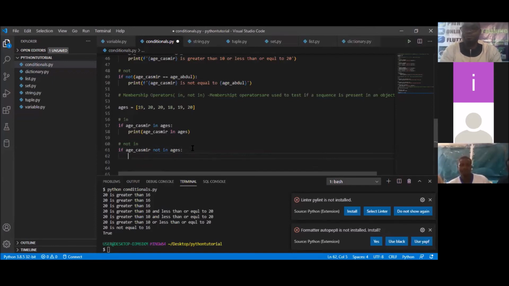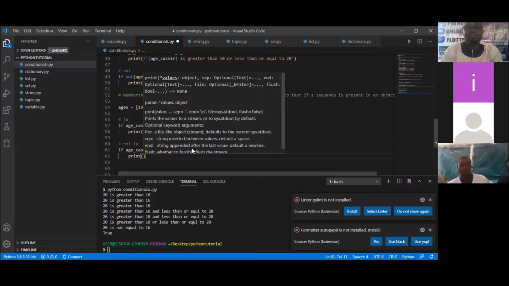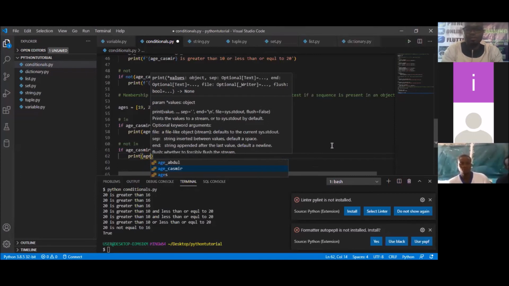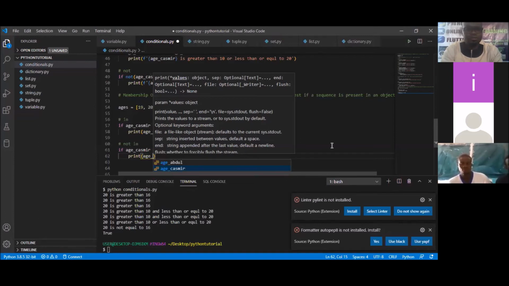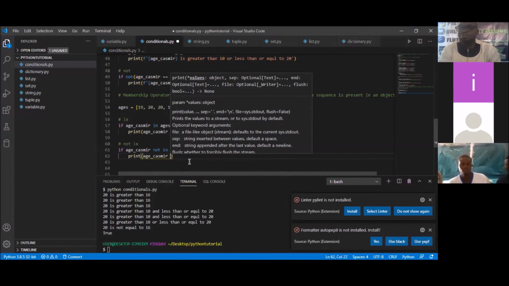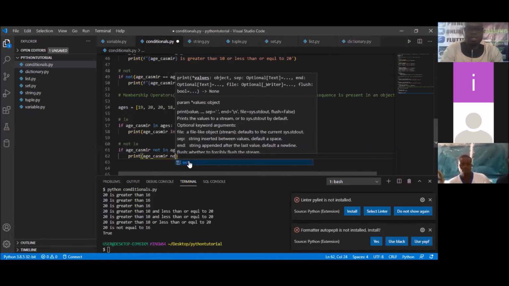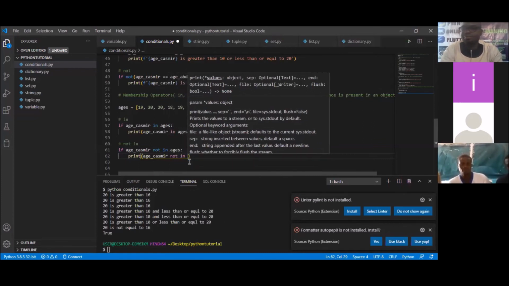We simply print out that age underscore Kashmir is not in ages.